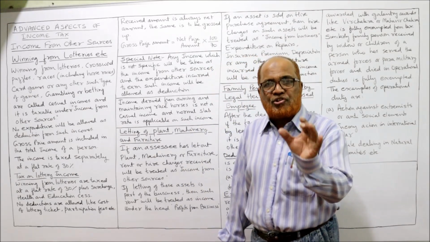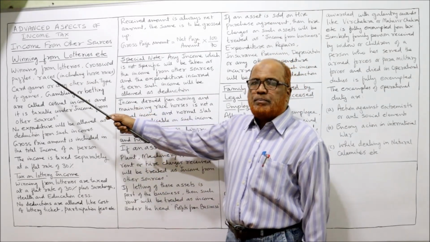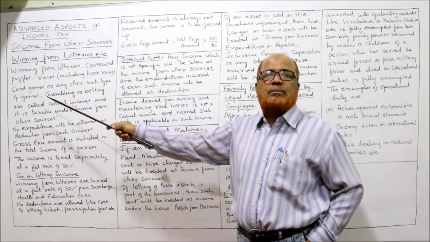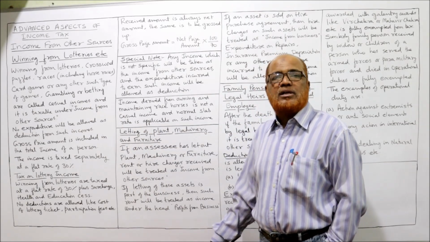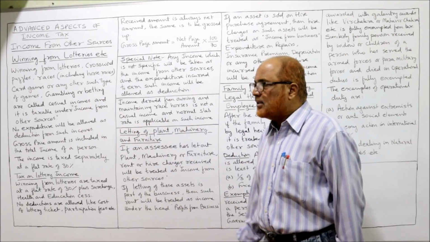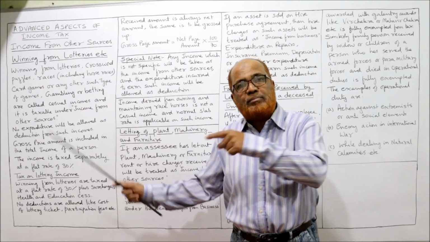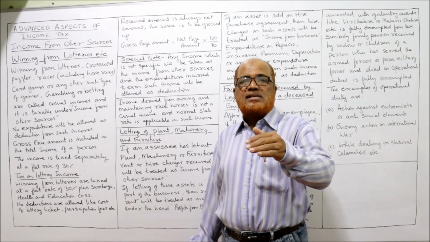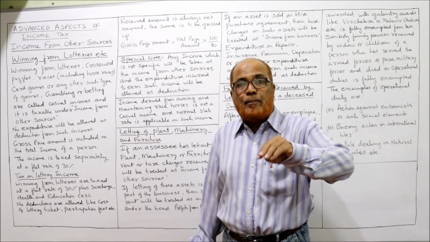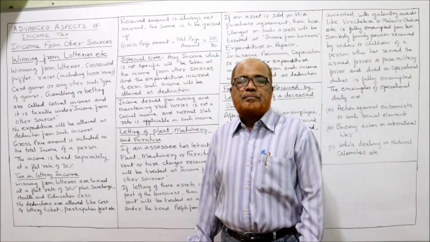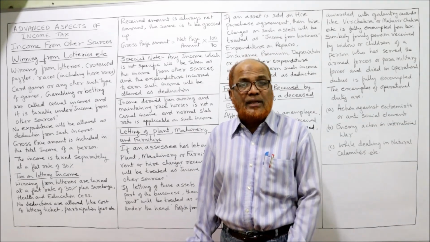So what are the provisions of the Income Tax Act 1961? I am going to explain. Winnings from lottery, crossword puzzles, races including horse races, card games, or any other such type of games, gambling, betting, are called casual incomes, and these are taxable under income from other sources. No expenditure will be allowed as deduction from this income. For example, if an assessee has spent on purchasing the lottery ticket or incurred expenditure in participating in the game, that expenditure will not be allowed as deduction. These are the points you have to remember while doing the problem.